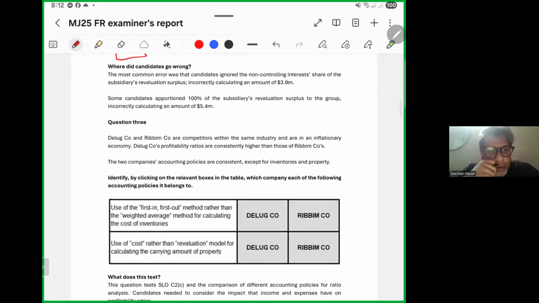Where did candidates go wrong? The most common error was that candidates ignored the NCI share of the subsidiary's revaluation surplus, incorrectly calculating an amount of 3.9 million. Why? Some candidates apportion 100% of the subsidiary revaluation surplus to the group.